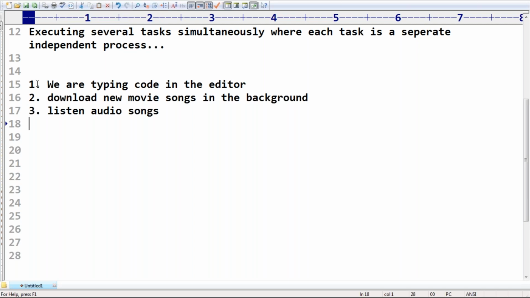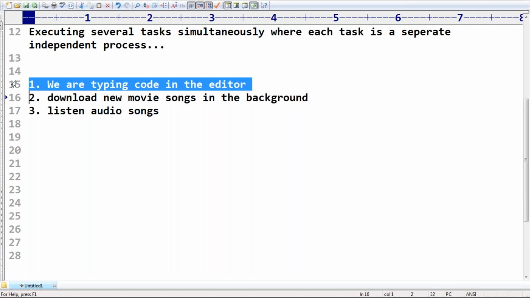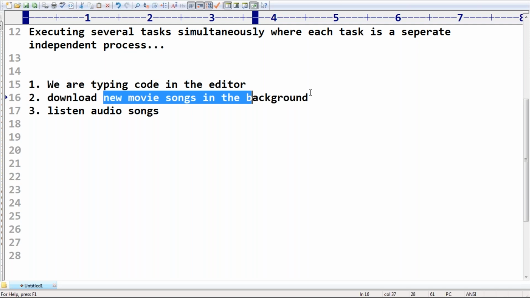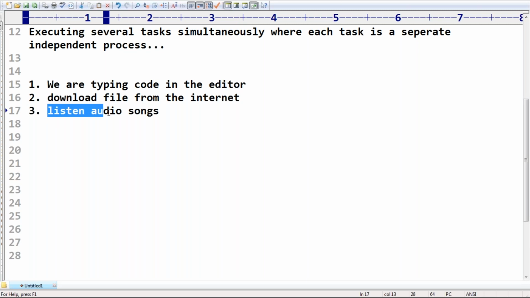Now take a very special case. We are typing code in the editor. Okay, one activity we are doing. So we are downloading a file from the internet, maybe some material or maybe some video. I'm trying to download from the internet. At the same time, we can listen to MP3 audio songs also, from the same system.